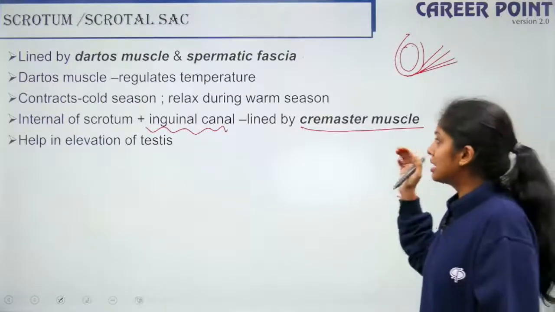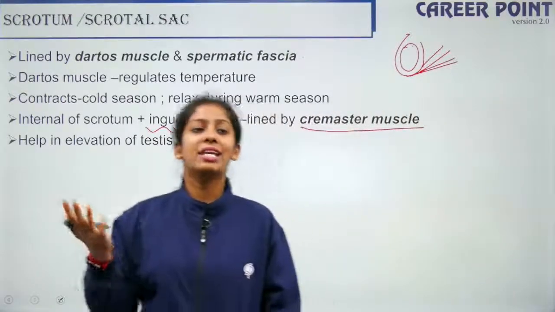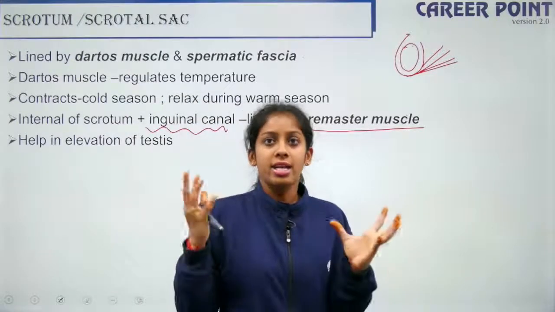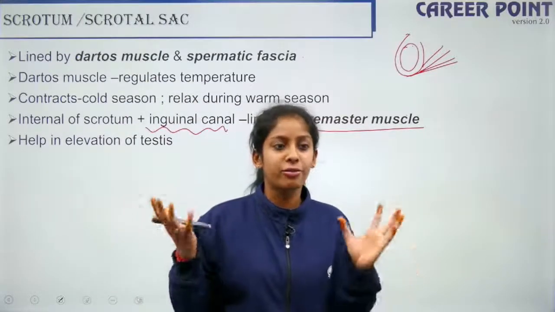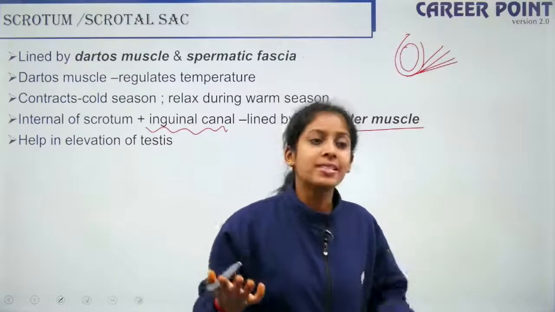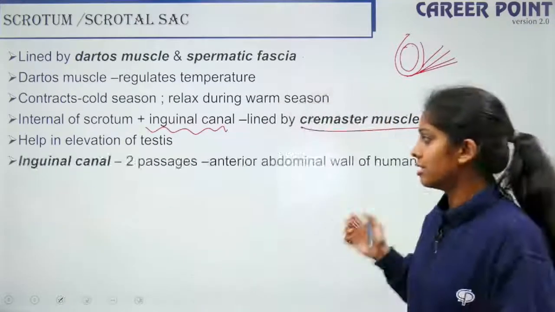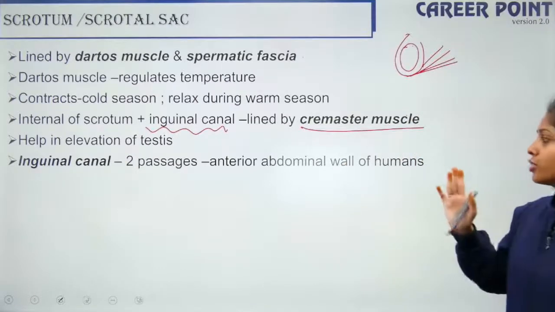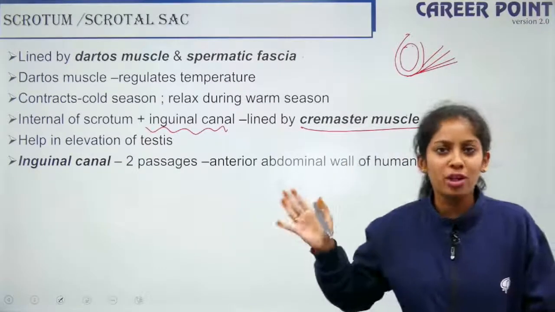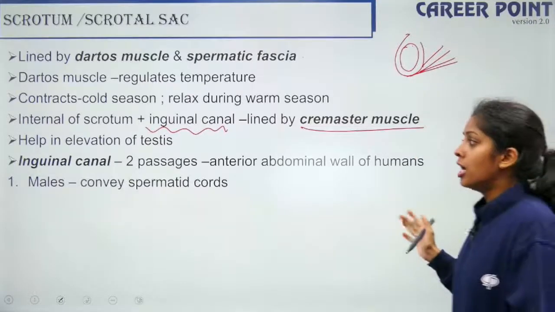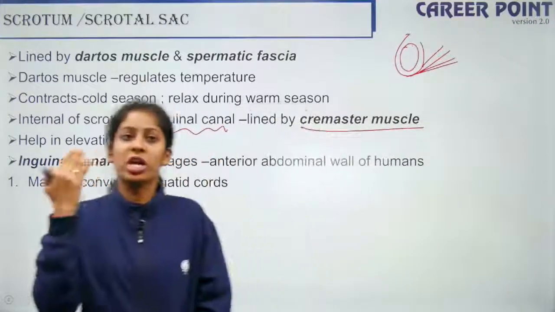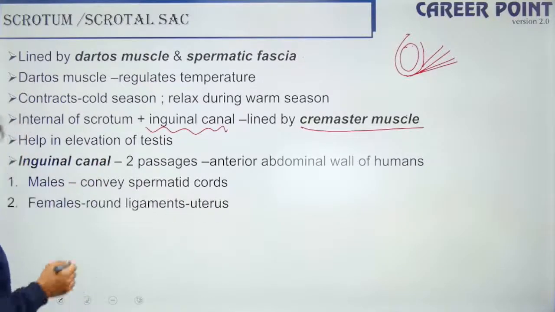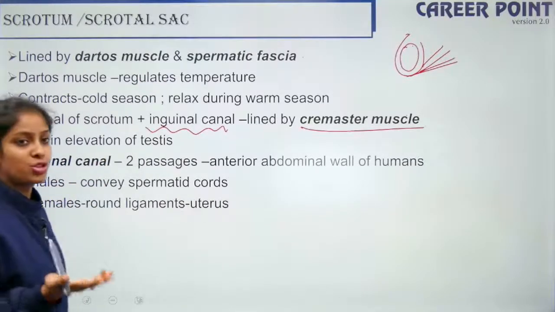Alright, so this cremaster muscle helps in the elevation of testes. Though the testis hangs low, it is suspended, something has to hold it upright for it to function, right? So that is done by your cremaster muscles, alright. So the inguinal canal has 2 passages which connects it to the abdominal wall of the humans, right? So the 2 passages through which the inguinal canal connects to the abdominal wall are through the spermatic cords, and in the female, ligaments to the uterus.